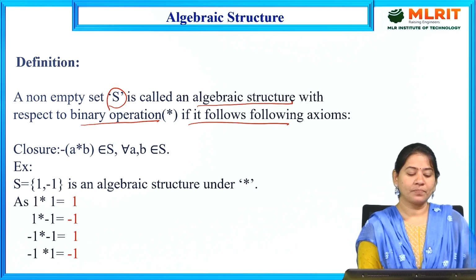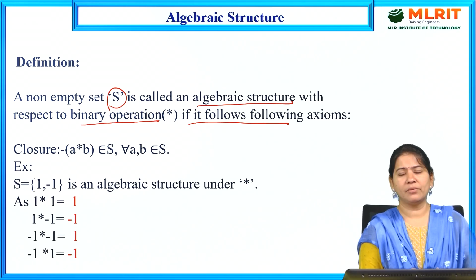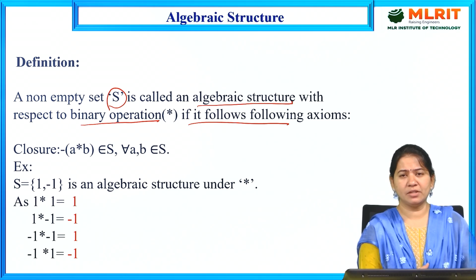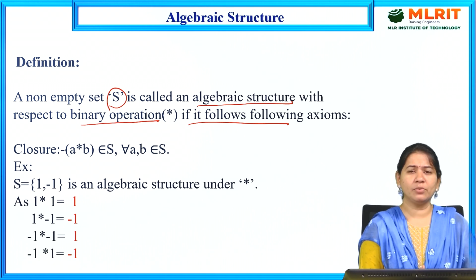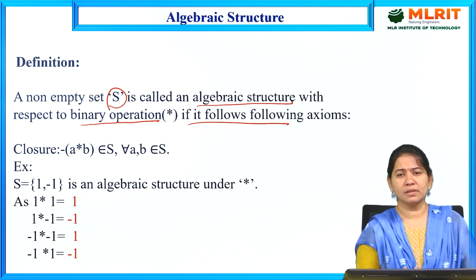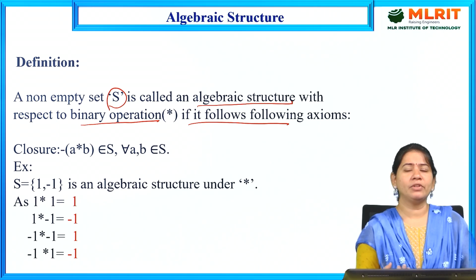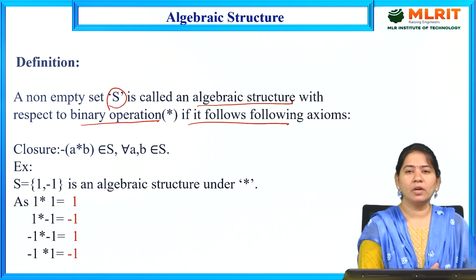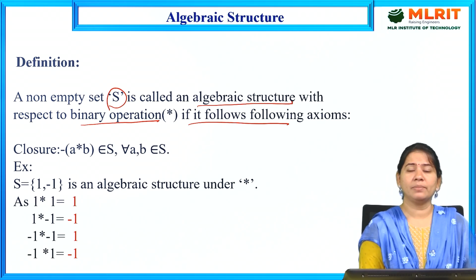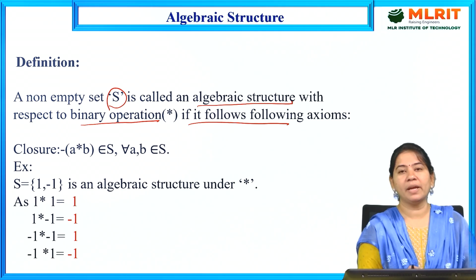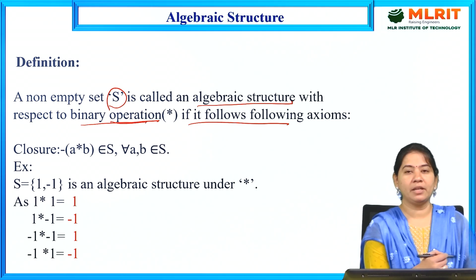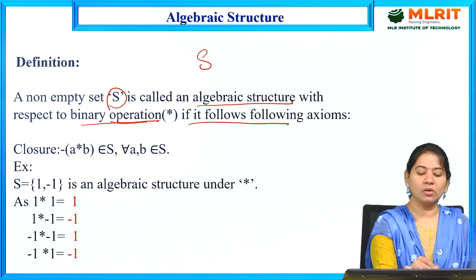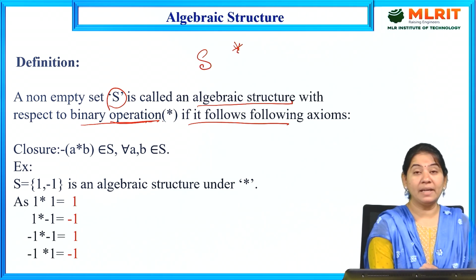Non-empty set means, we already know the types of sets; in the previous session we have discussed. A set is nothing but a collection of well-defined objects. An empty set is a set which has no elements in it. A non-empty set means a set which has at least one element in it. And that particular non-empty set we can also call an algebraic structure with respect to the binary operation.